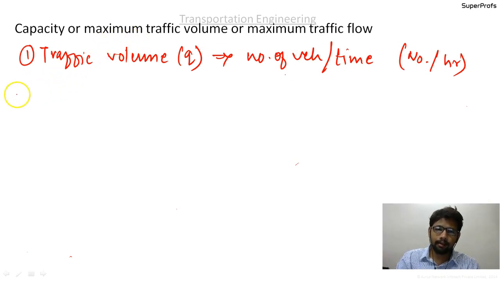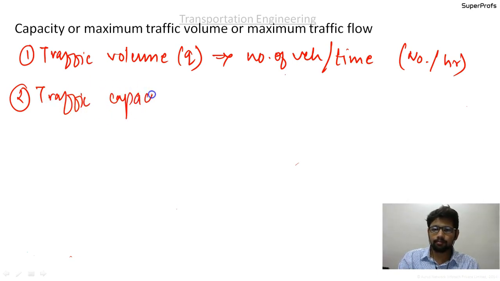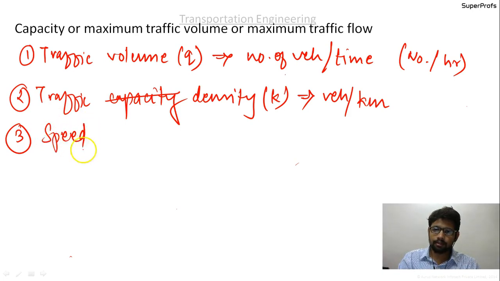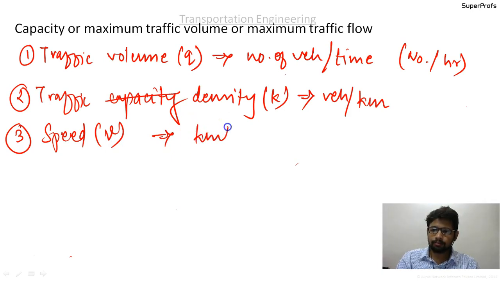Second parameter was traffic density, sorry, not traffic capacity, traffic density, and it is denoted by the symbol k. The unit is number of vehicles per kilometer. And the third one is the speed. The unit of speed is kilometer per hour, that is the distance per unit time.